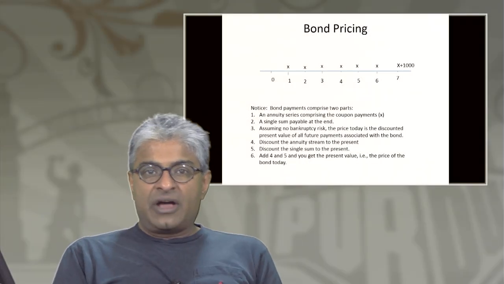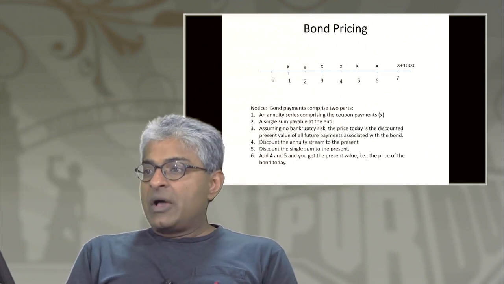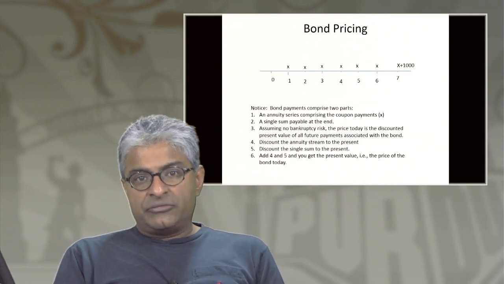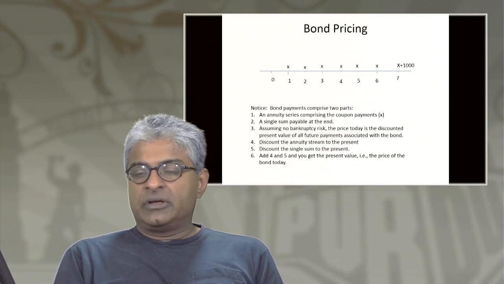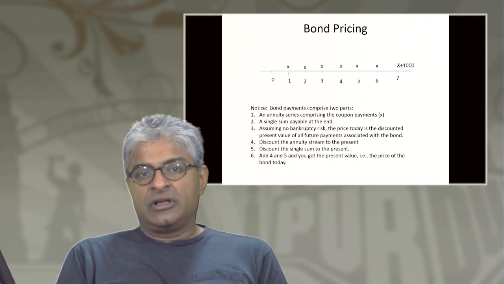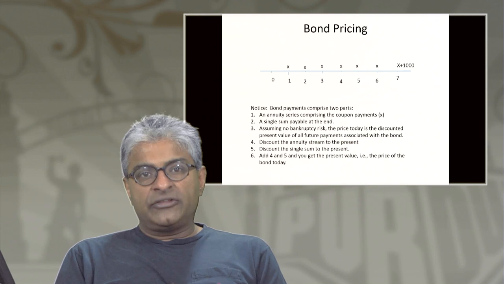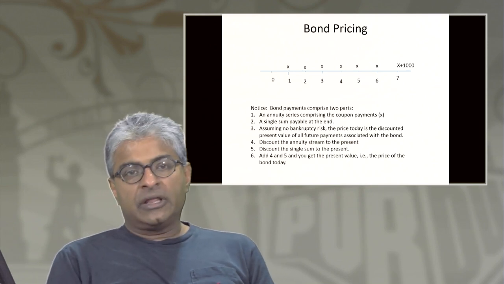Let's use time value of money principles to price bonds. Now, unlike stocks, bonds are relatively easier to price because bonds, by definition and construction, have finite ending dates. So they're much cleaner to isolate in terms of cash flows occurring than stocks.